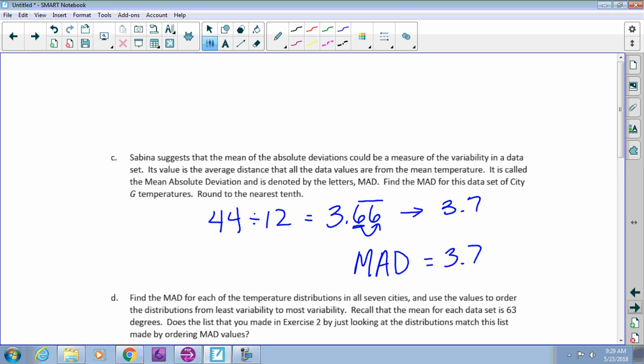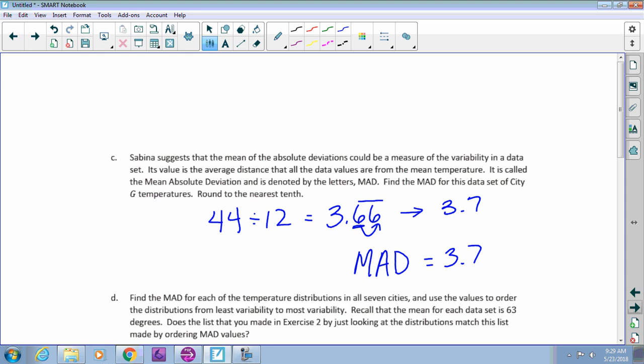And what that means is that typically in city G, the mean temperature is 63, and most of the other temperatures were clumped within 3.7 degrees of 63, okay?